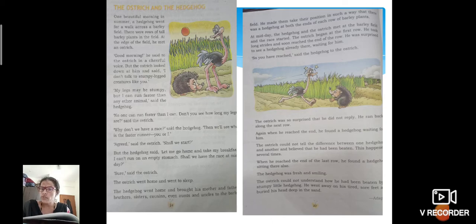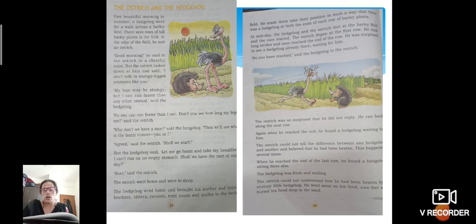So, you have reached, said the hedgehog to the ostrich. When he saw the ostrich, he said, oh, now you came. He wanted to pretend, okay, now you came, I was already here. So that way he was just pretending, acting there, right? The ostrich was so surprised that he did not reply. He was confused. How come so fast? How could he reach it so much faster than me? He was confused there, right?